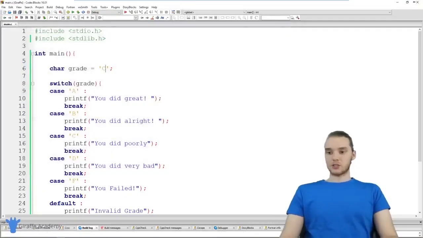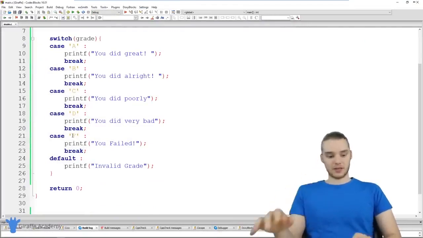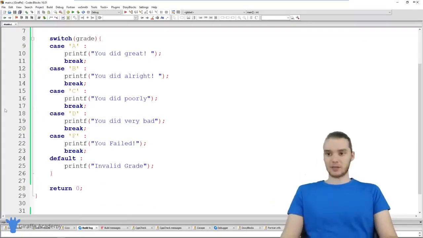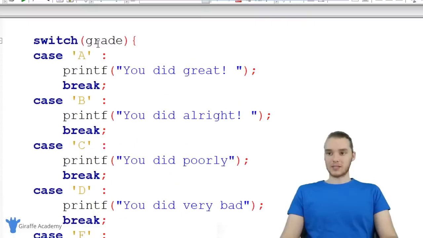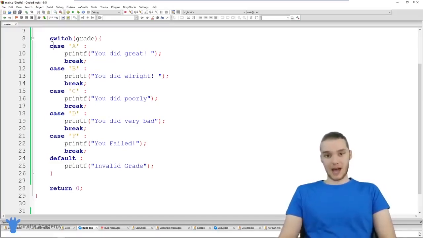So this is a super easy way for us to check one single value against a bunch of different conditions. And that's really the point of a switch statement, is you're checking one single value, like grade, against a bunch of other values. And that's where it can be extremely useful. So consider using these switch statements. They're not appropriate in every situation. And there's, I'd say, very select few situations where switch statements will come in handy. But when they are appropriate, switch statements will save you a lot of time and a lot of hassle.